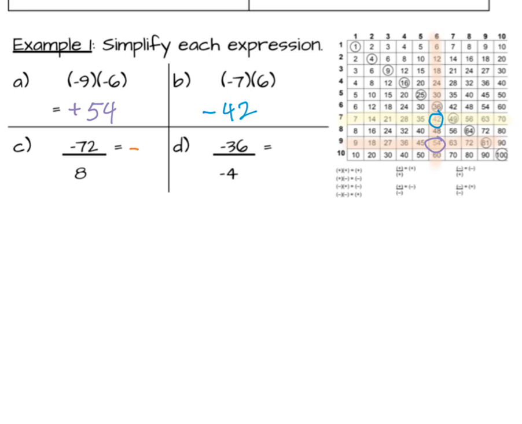And then I'm going to look in my multiplication table for the 8 row. And in the 8 row, I'm going to look for the number 72 right here. So please circle the 72 in the 8 row. If I go up to the top column, I can see that the quotient is 9.